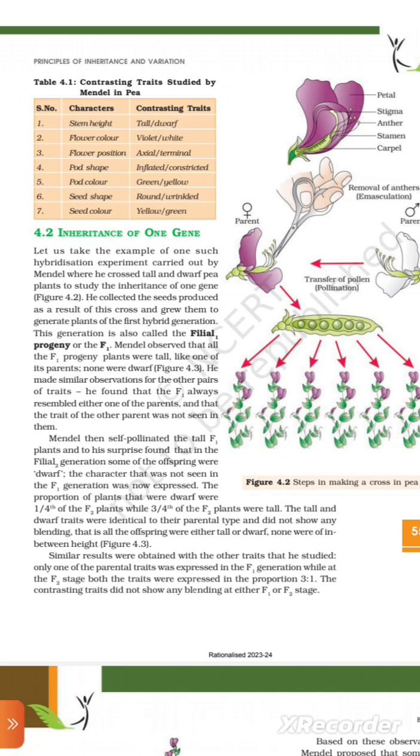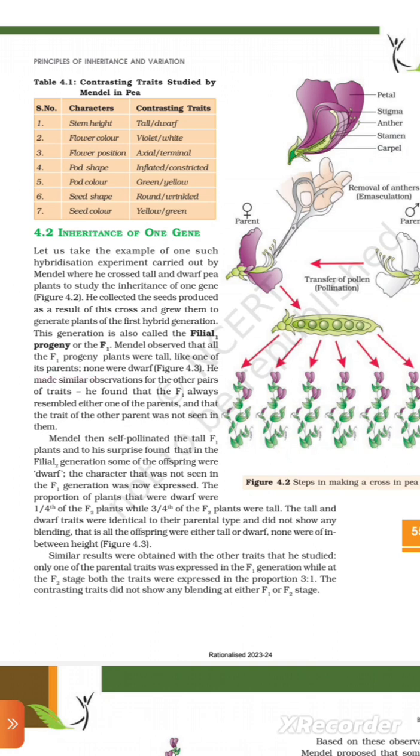4.2 Inheritance of one gene. Let us take the example of one such hybridization experiment carried out by Mendel, where he crossed tall and dwarf pea plants to study the inheritance of one gene. Figure 4.2. He collected the seeds produced as a result of this cross and grew them to generate plants of the first hybrid generation. This generation is also called the filial progeny or the F1. Mendel observed that all the F1 progeny plants were tall like one of its parents, none were dwarf.